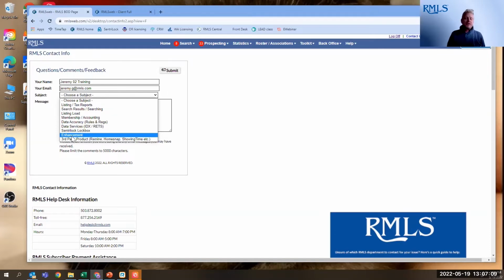Does RMLS do this? Is there any way that I can do this? How can I do this? We read through every single one and determine how we can respond to them in the best manner, whether it's putting it through to our rules and regulation committee, to our forms committee, to our technology committee, or if it's something that we can reach out and provide you training on. If it's something that we already do, we'll reach out to you and let you know how you do that.